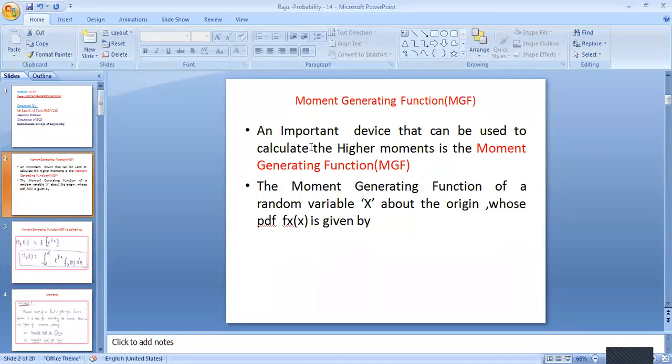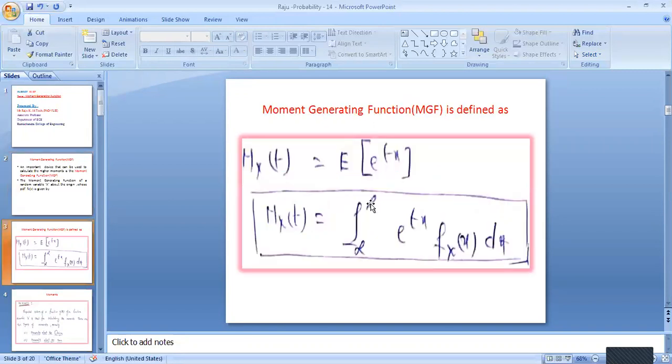If we find the higher moments for the given random variable, it is named the moment generating function. If capital X is a random variable with probability density function f_X(x), then the moment generating function is defined as M_X(t) = E[e^(tX)].